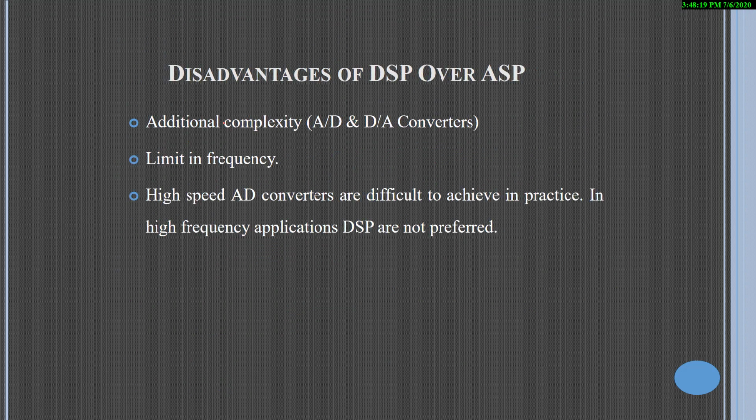The next one is disadvantages of DSP over ASP. DSP also has some disadvantages. That is, we have more conversions in a DSP processor, that is analog to digital and digital to analog for getting an analog output, and it has some limit in frequency. For higher frequency, it is not applicable, but for higher frequency, ASP is the more preferred one than a DSP processor.